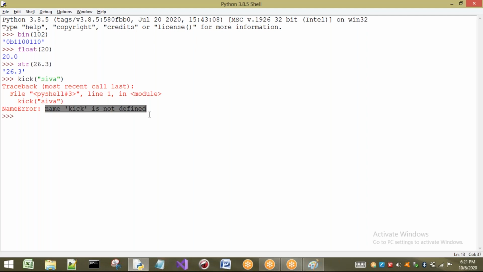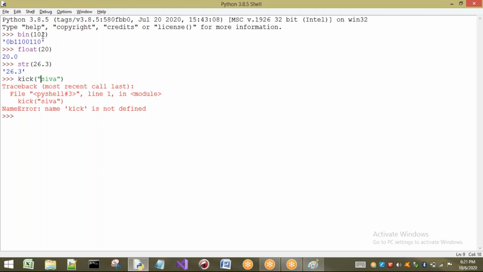Okay, at least one of the things has to happen. See here, bin. What is meant by bin? Did I define that one in my program? No, I have not defined it, but your Python interpreter already knows that, so it executes that program. Next, same thing for float. Our Python interpreter already knows it, so it executed. str is known by our Python interpreter, it is executed.